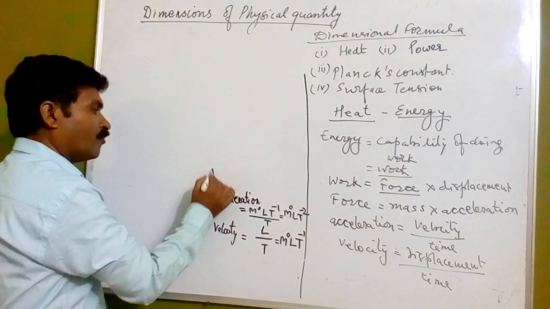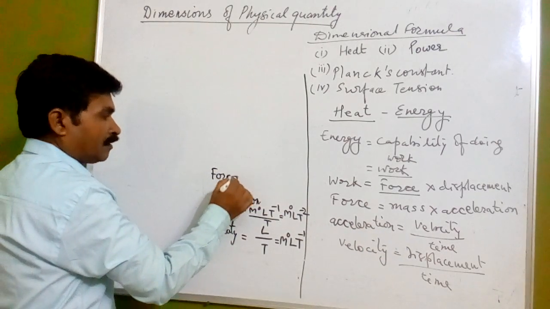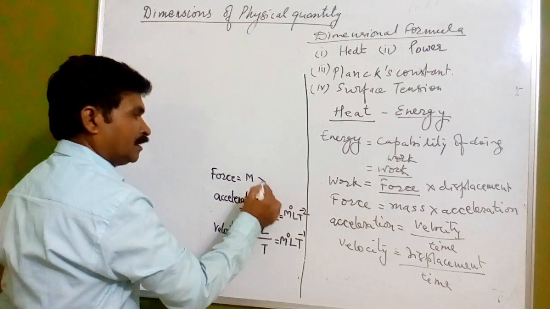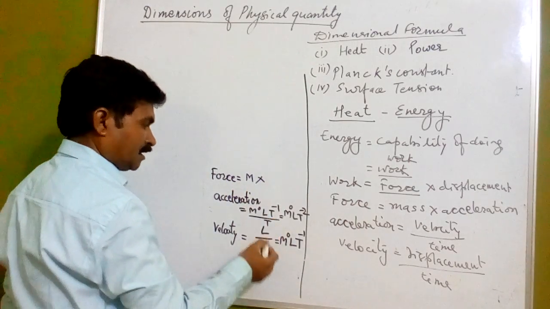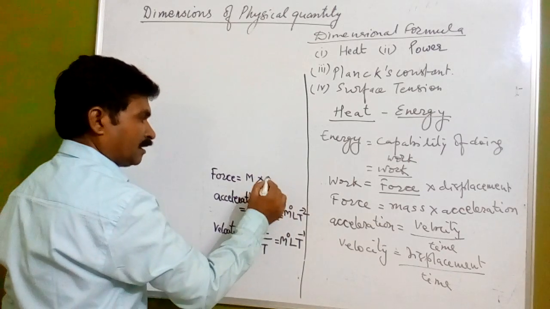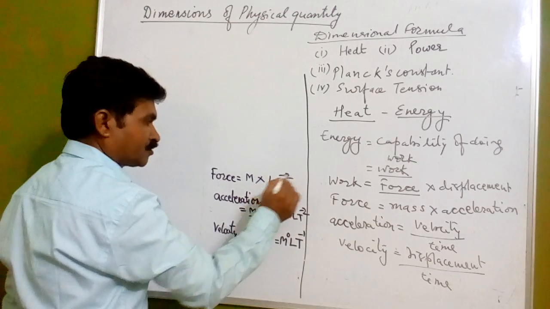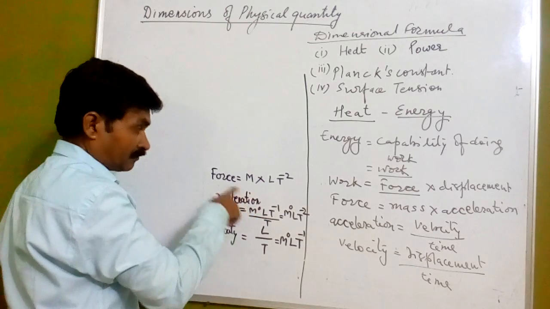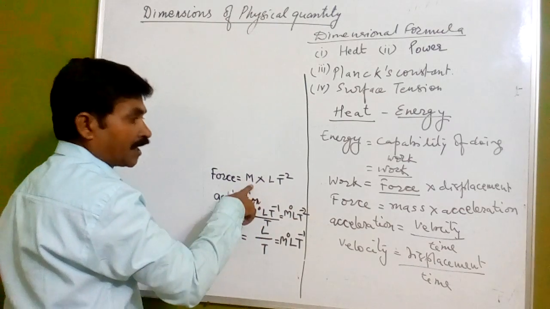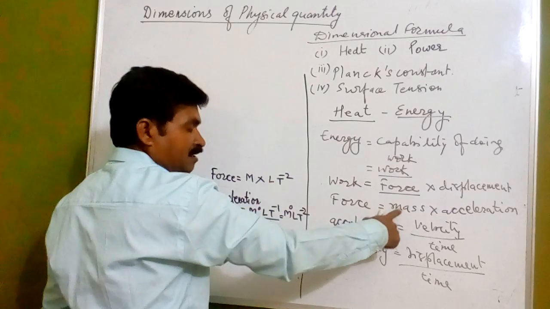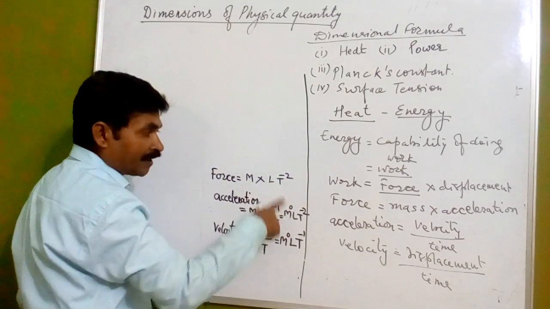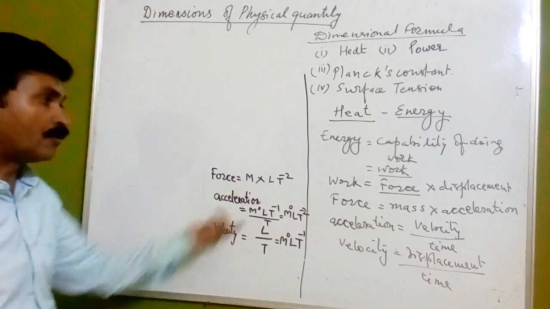Now for the force, mass is there, we can put mass M, and acceleration is here, this L T to the power minus 2. Now we have replaced this, only we are not taking this M to the power 0 here, because M is already there. We have taken mass here, and acceleration is equal to L T to the power minus 2, so we have taken that.